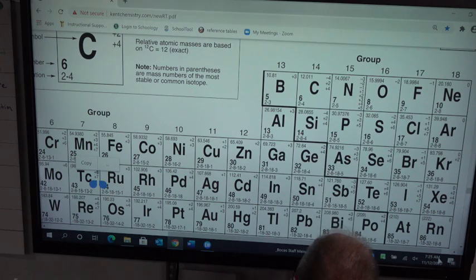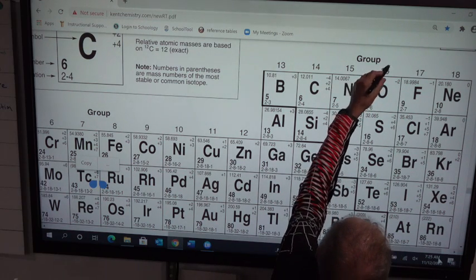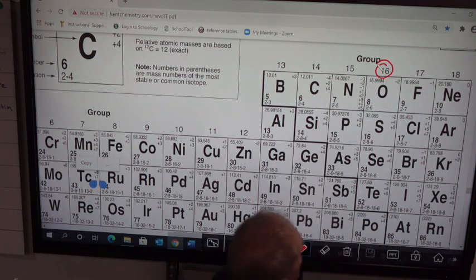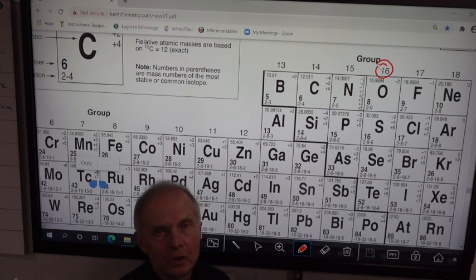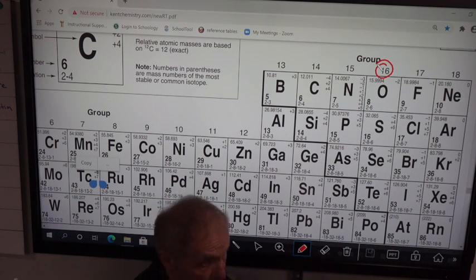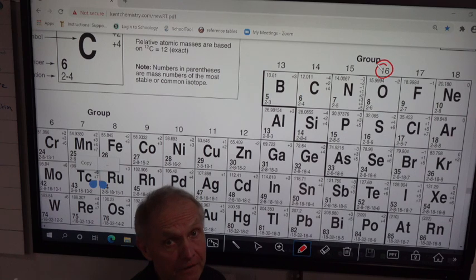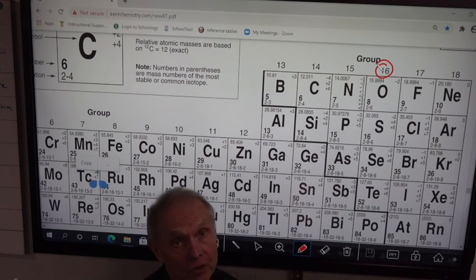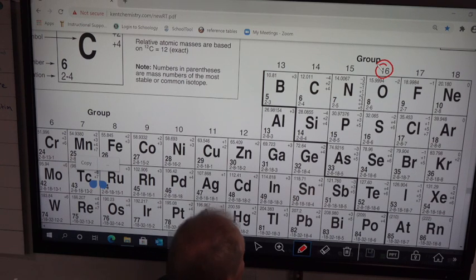All right, group 16 right here. Oxygen. Wickedly electronegative. Remember, oxygen has the ability to attract electrons. It's very, very, very good. It's one of the strongest electronegative elements on the periodic table. Okay, so let's look at group 16.